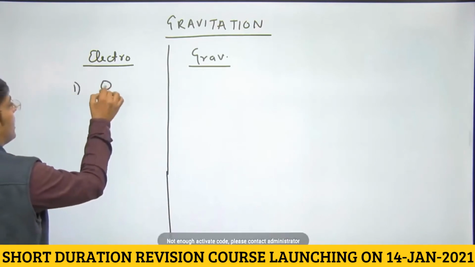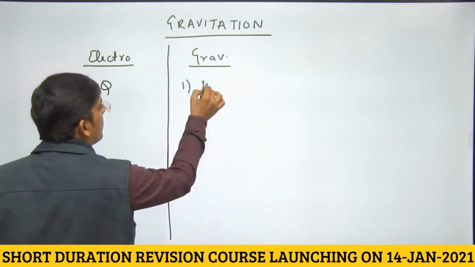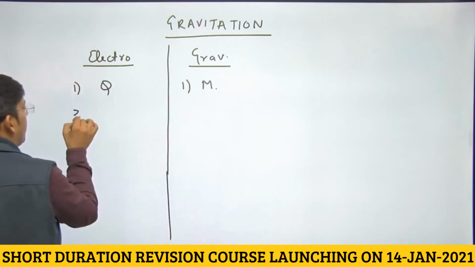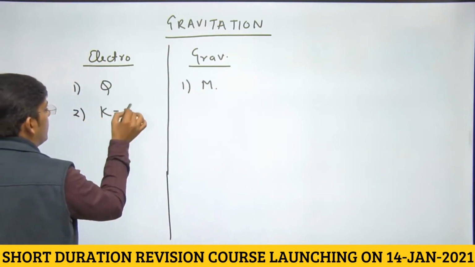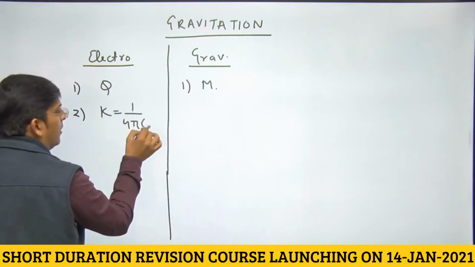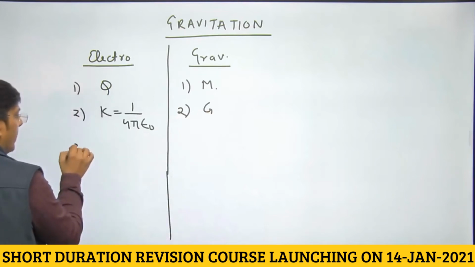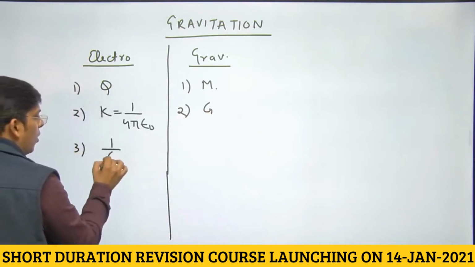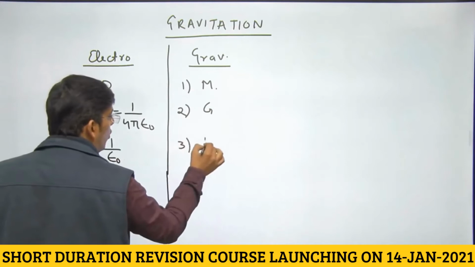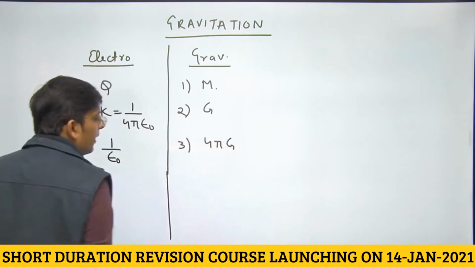Wherever you had charge Q will become capital M mass here. The value of Coulomb's constant, which was 1 by 4 pi epsilon naught, is analogous to capital G in gravitation, right? So 1 by epsilon naught is analogous to 4 pi capital G, right?